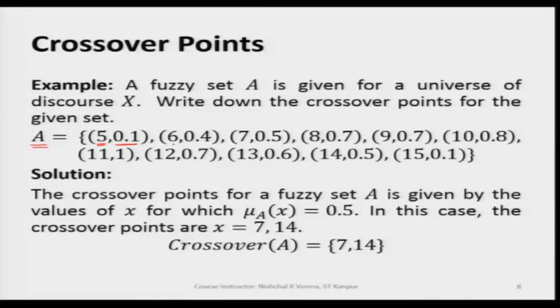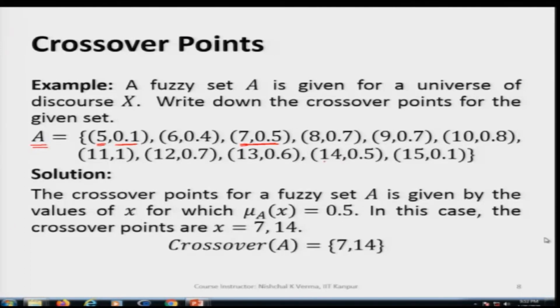In this fuzzy set, this is a discrete fuzzy set obviously. We see here 7 is the generic variable value for which the membership value is 0.5. So, this is the first generic variable value that we have found, and then let us look at some other value for which we have the membership value half.